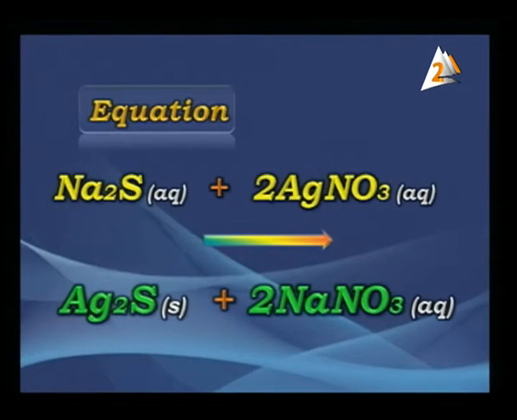The color for this is black, so it's good to say this color. And you haven't any gas. You remember the gas? Yes, we have the gas H2S in the first one, which has a bad smell like spoiled eggs. But here we have no gases that appear.